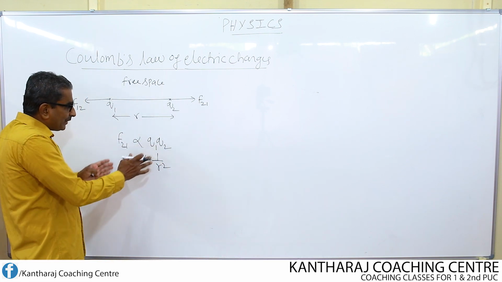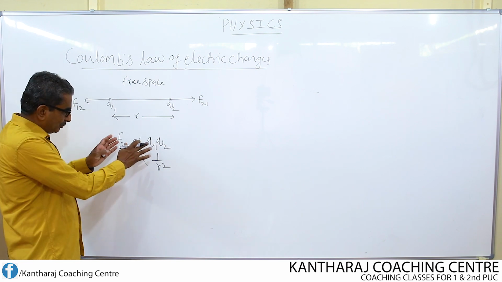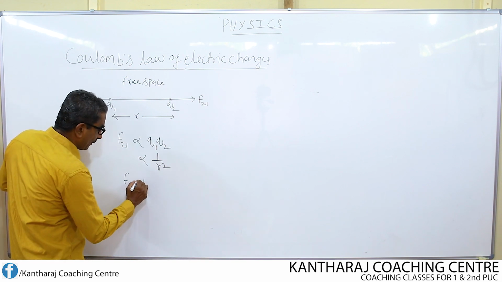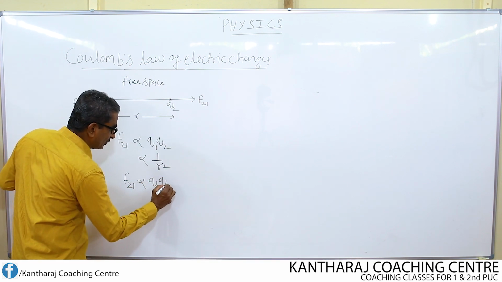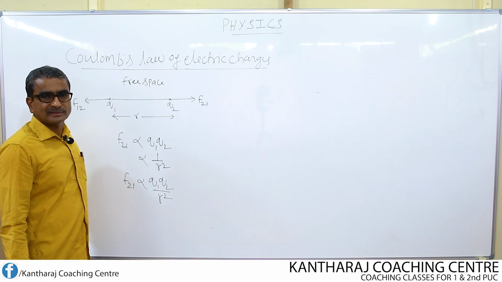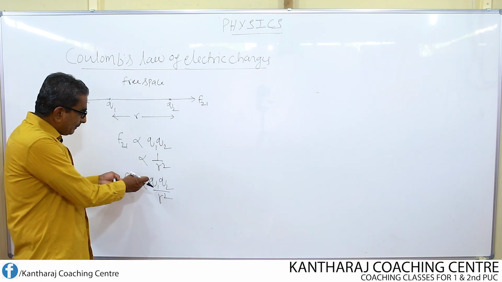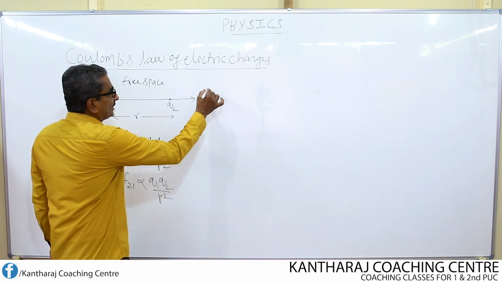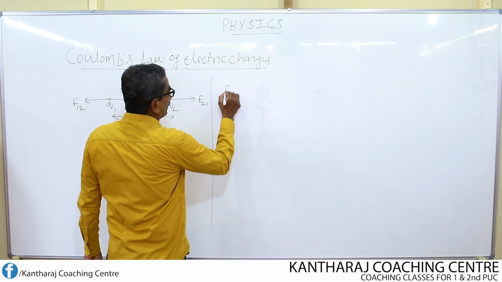Now, if I combine both of these, then what do I get? F21 is proportional to Q1 Q2 divided by r square. Now I remove the proportionality sign and I introduce some constant. What is that constant I introduce?